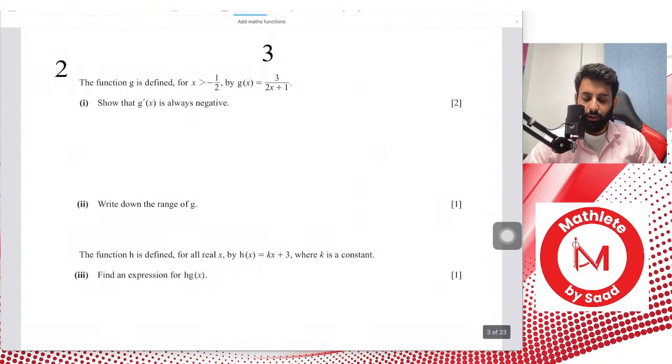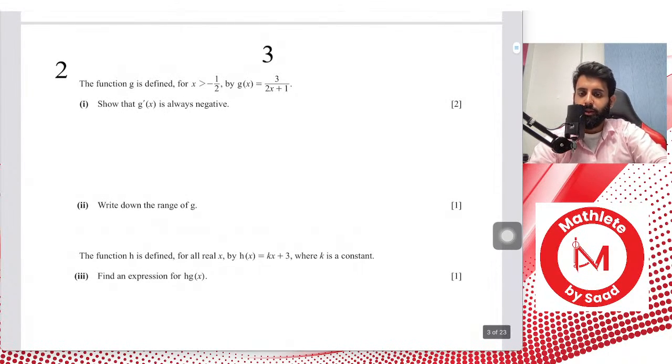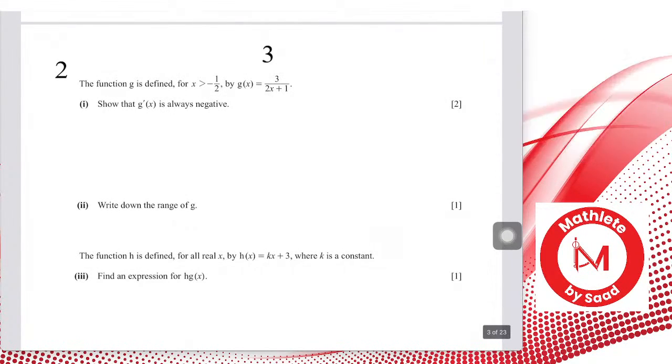How do we show that g prime of x is always negative? Question for you guys. I want you guys to try and do the first and the second part. I'm just going to take a 2-minute break and I'll be back.